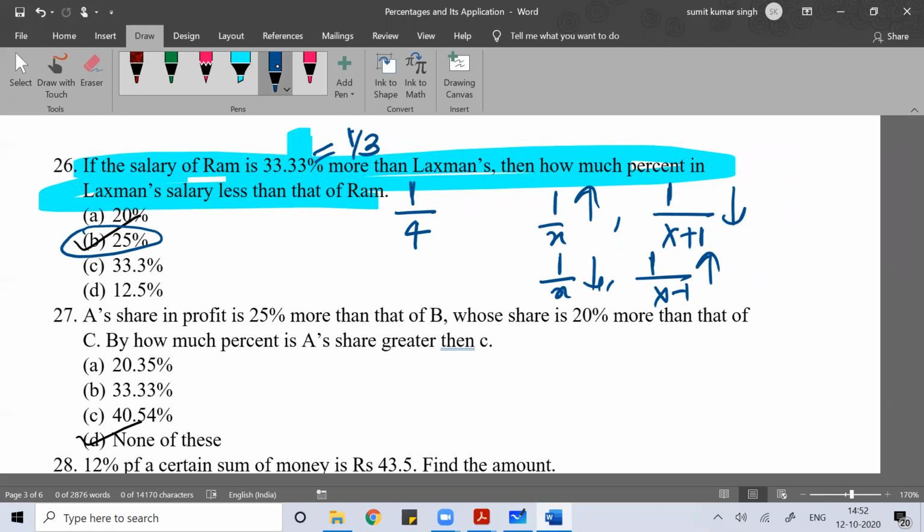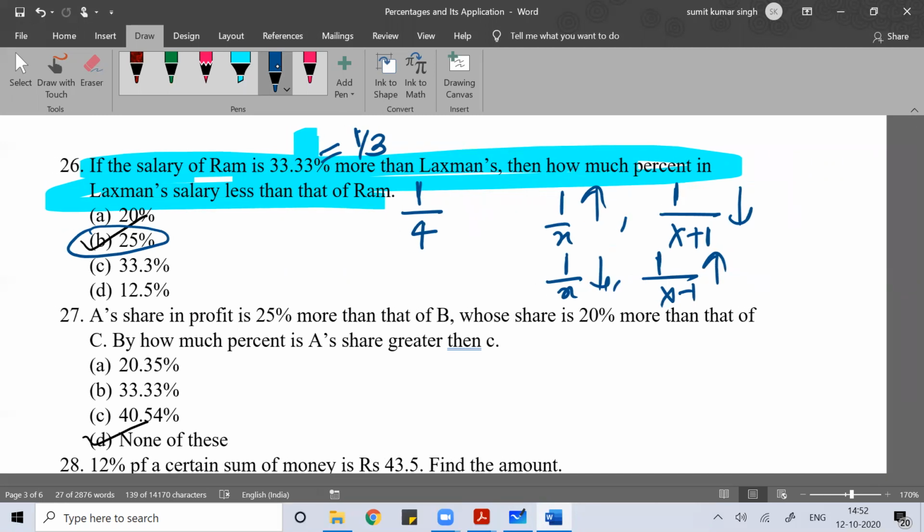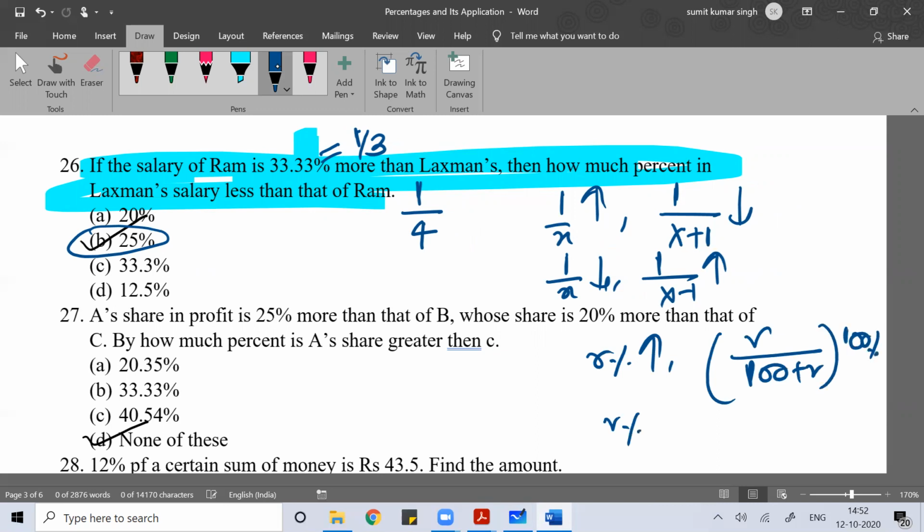Or you can say, if Ram's salary is R% more, then Lakshman's salary is R by (100 plus R) into 100% less. If Ram's salary is R% less, then Lakshman's salary is R by (100 minus R) into 100% more.